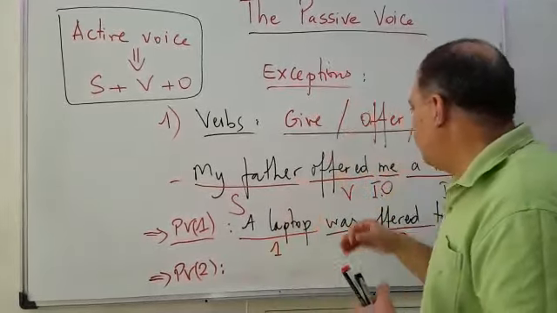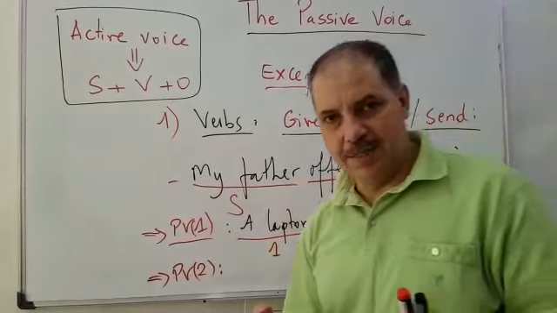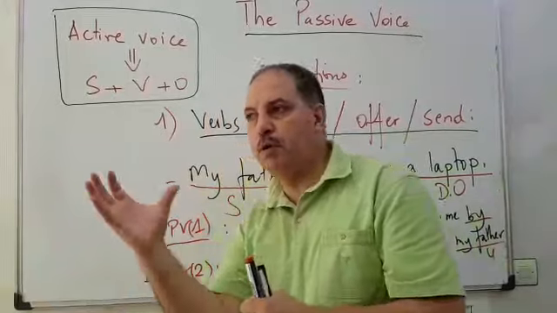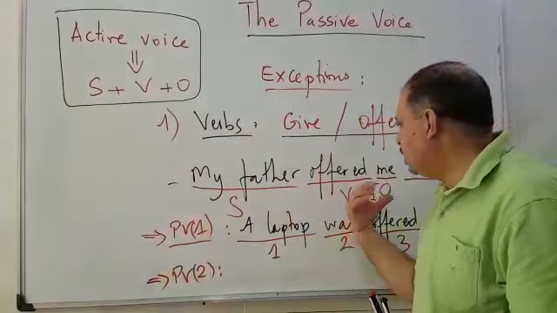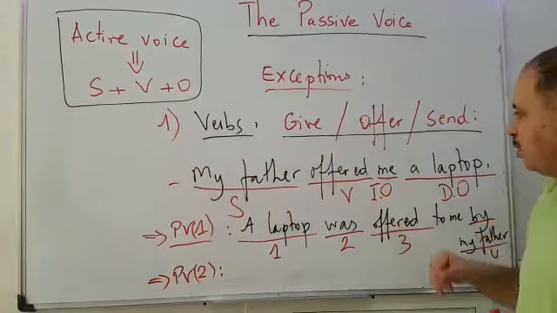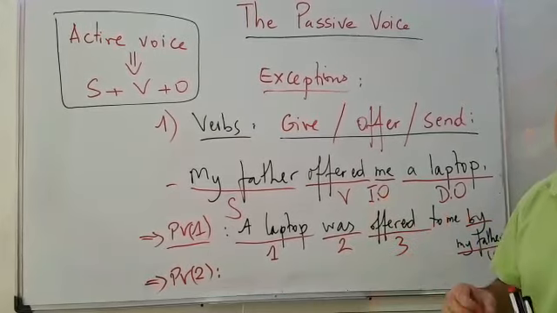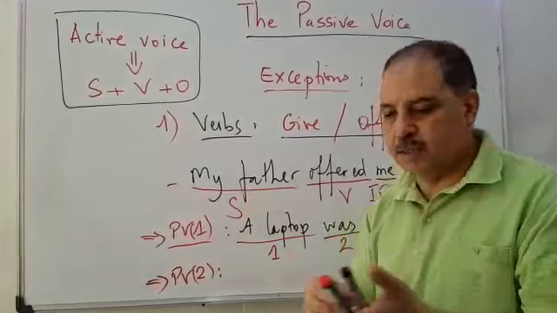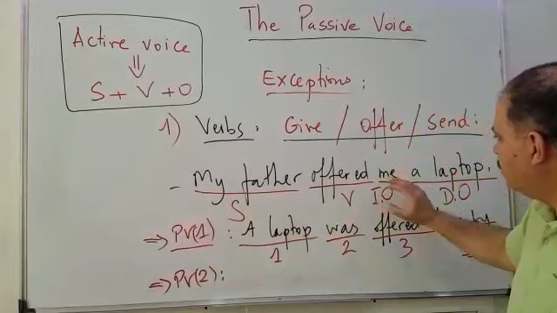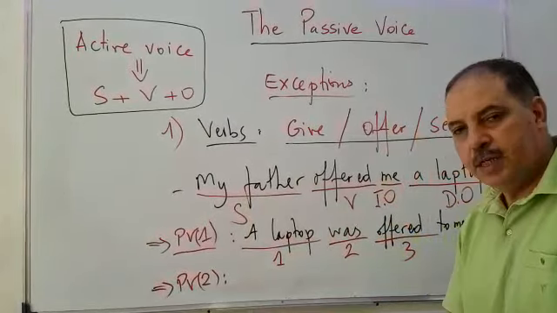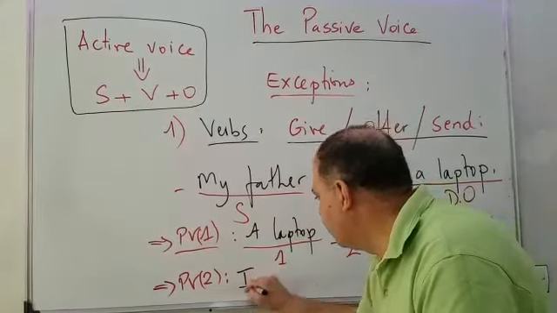So "me," we know that "me" is an object. So what is a personal subject? When we move it to the subject position, it will be what? We're not going to say "me," okay. "Me" is an object, so it will be a subject. So when we move from "me," it will be "I."